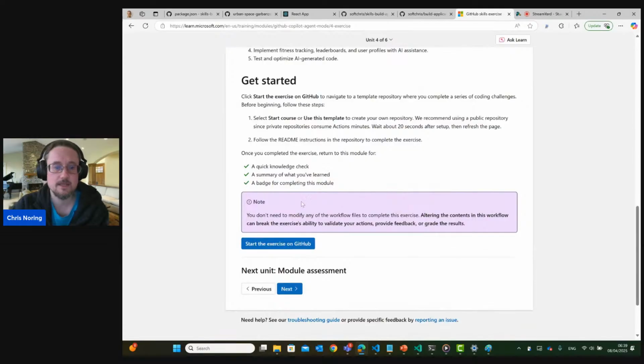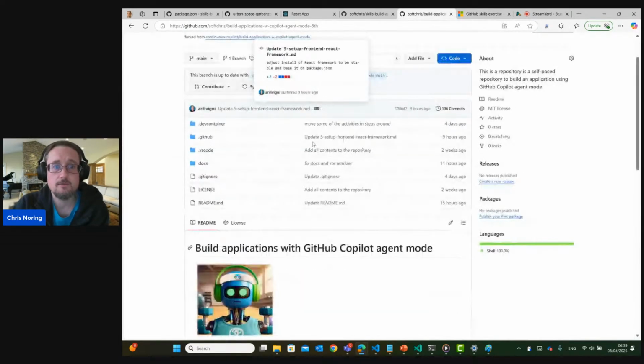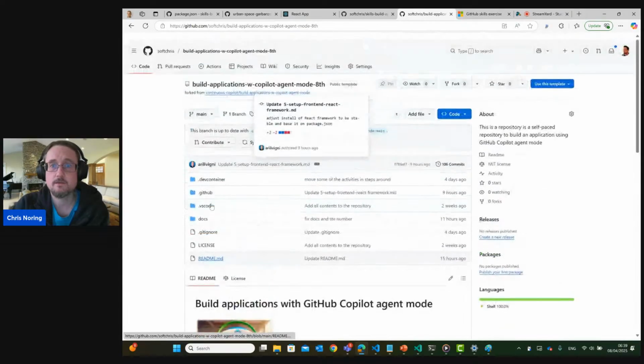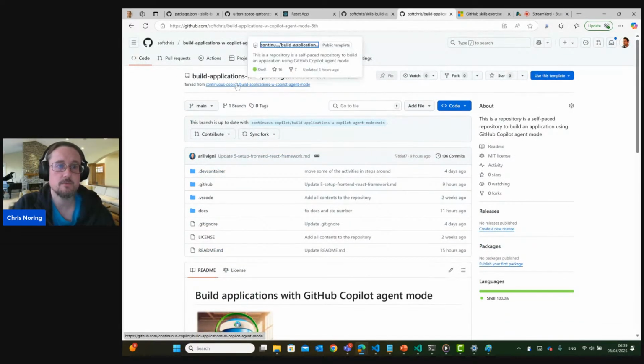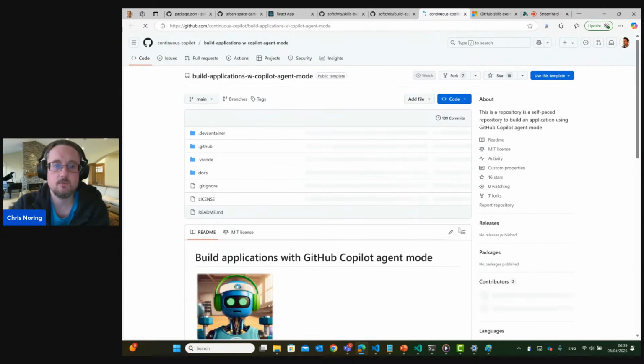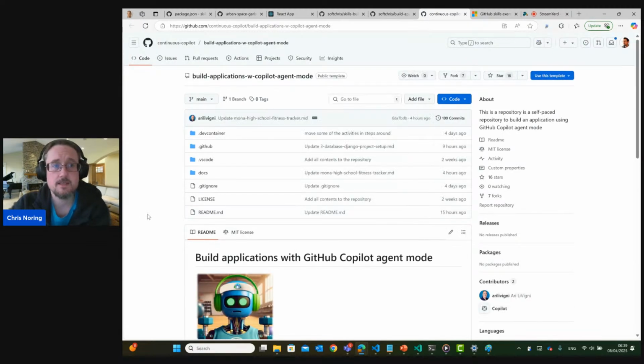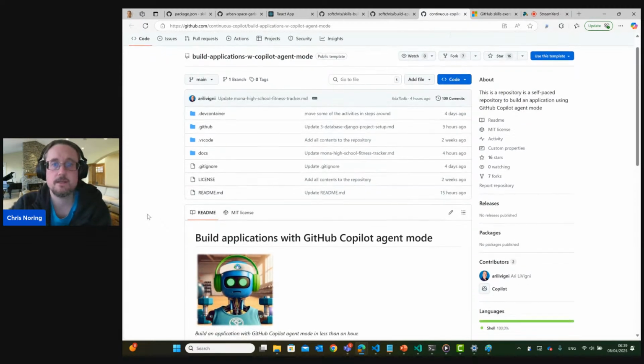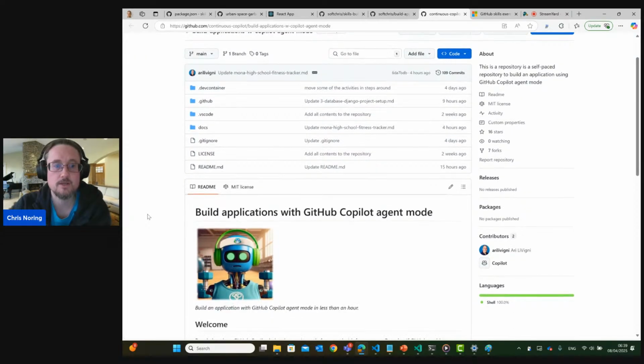There's also a link here so you can start the exercise and end up on GitHub. What that will do for you is to ask you to actually do a fork. So let me actually go into GitHub so you see what that looks like. I've already done the fork, but if you see what this fork is coming from, you see that it's coming from this site. So let me just click that up really quickly so you can see where I started. This is GitHub. This is the backing repo. This is where you will start your journey.